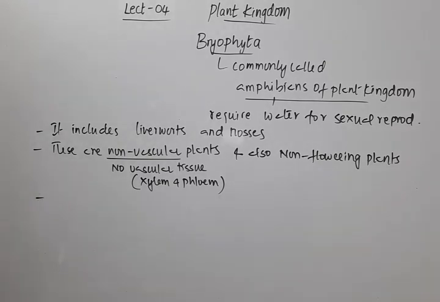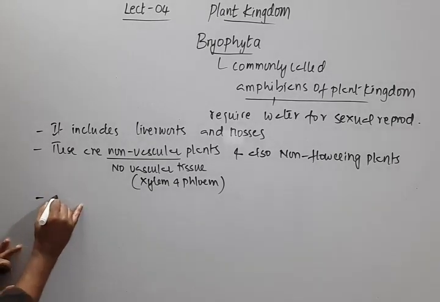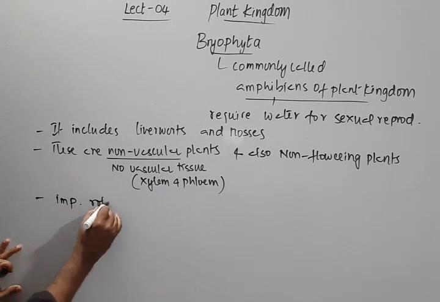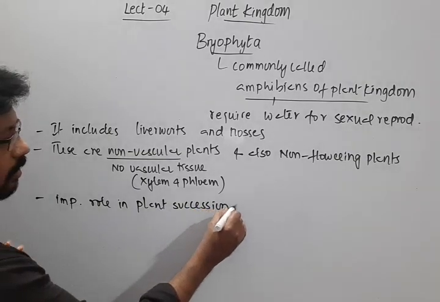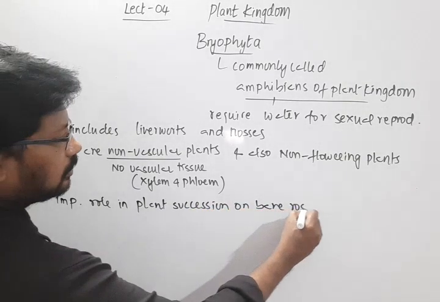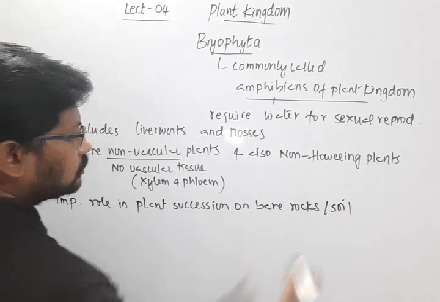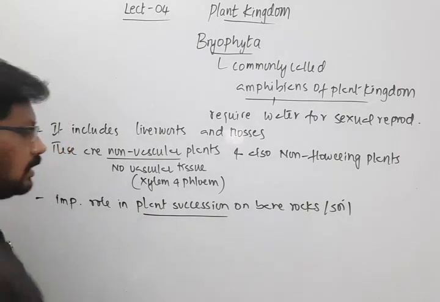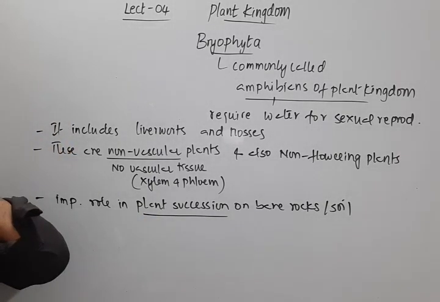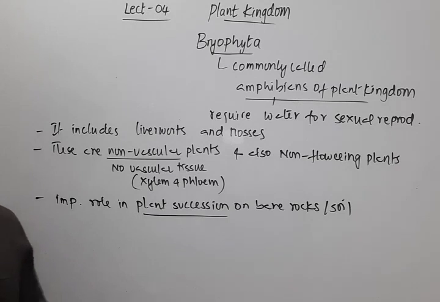Right? Next. These bryophytes play an important role in plant succession on bare rocks or soil. So what do we mean by plant succession? Plant succession is a gradual change in species composition in an area.